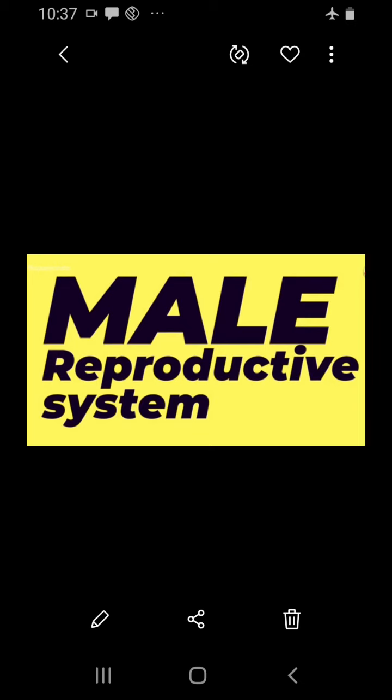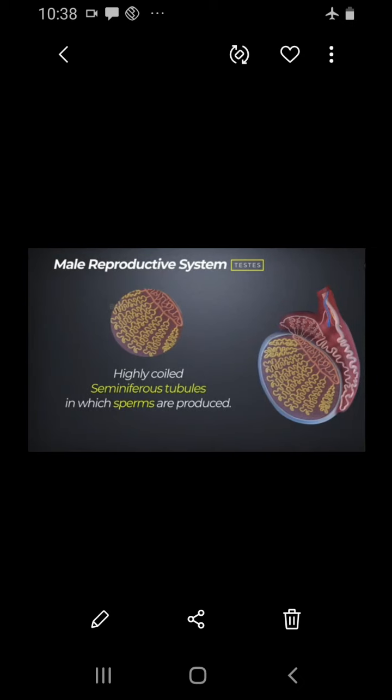In males, sexual maturity is attained at the age of 13 to 14, whereas in females it is attained at the age of 11 to 13 years. This age is known as the age of puberty. So, let's see about the male reproductive system. The male reproductive system consists of the testis, scrotum, vas deferens, urethra, penis and accessory glands.